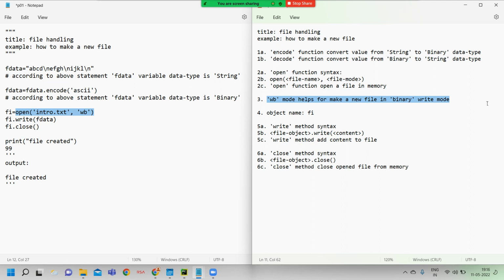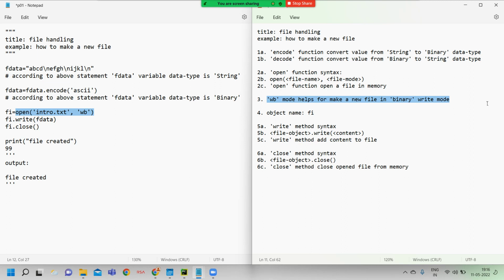Here we are trying to make a new file, so compulsorily we should mention W. In case the file already exists, then that file is also overwritten. For example, if the intro.txt file is already found in this system, with the path I mentioned, then that file is erased as well as a new file created.